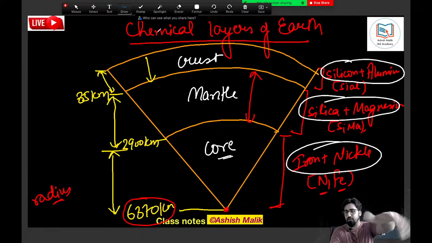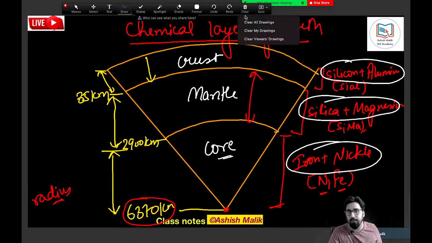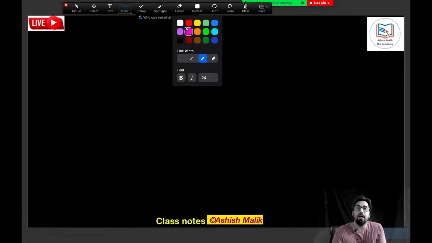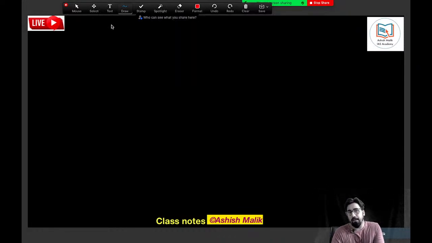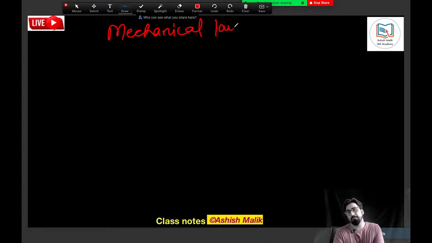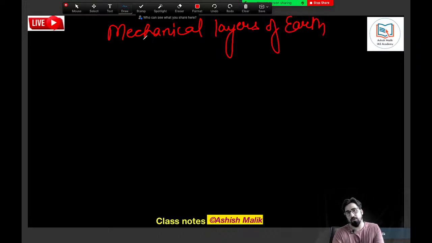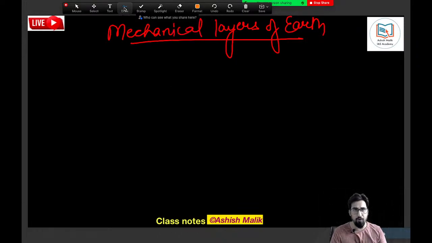I hope everyone has drawn this. I am going to erase it now. Please make sure that you have also drawn this along with me. Now I'm going to erase it and I'm going to draw the mechanical layers. So now we have got the mechanical layers. So which are the mechanical layers? Let's draw one more diagram for that, the mechanical layers of the earth. The same diagram we have to draw once more.